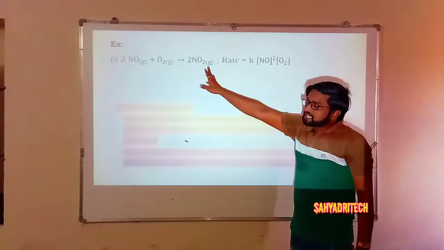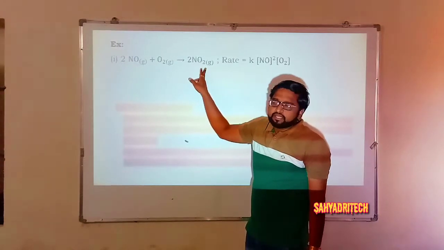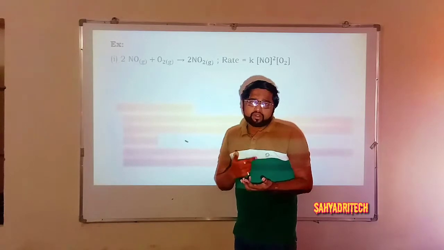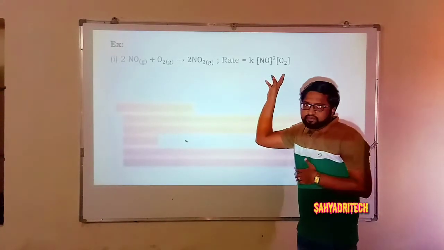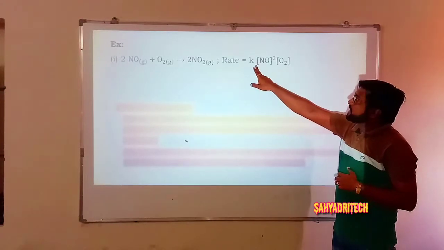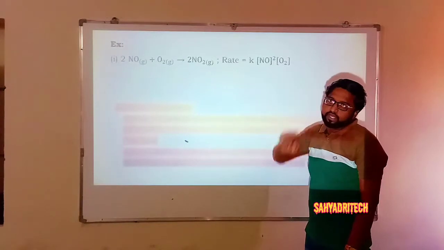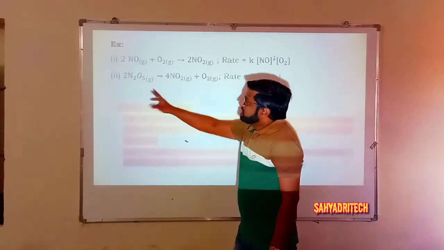It means this is a simple reaction that takes place in only one step. Therefore, rate according to the law of mass action as well as the rate law gives the same equation, that is rate is equal to K into concentration of NO raised to 2 and O2 raised to 1.